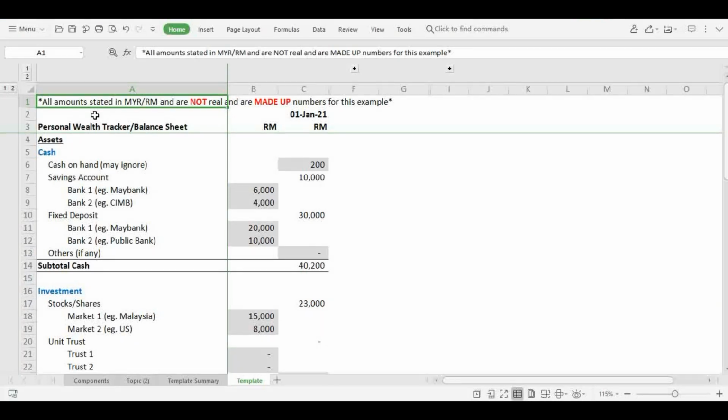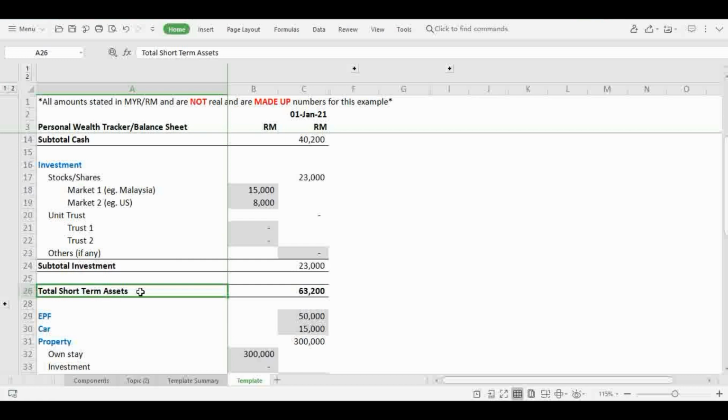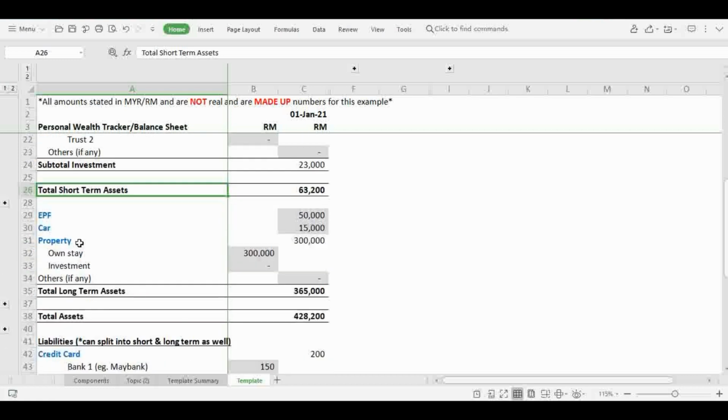Let's start with the template. This is a sample template for, let's say, 1st of January 2021, and all the amounts stated are in Ringgit Malaysia, and they are not real numbers and are made up solely for the purposes of this example. This part of the template is assets, and I have highlighted in blue the sections for the categories which I have shared earlier. This is cash and investments, which sum up to short-term assets, I hope you remember, followed by EPF, car and property being long-term assets, and this is the summation of short-term and long-term assets.